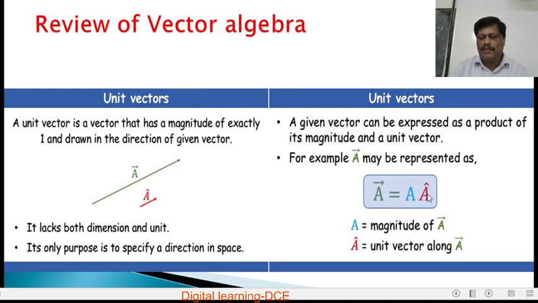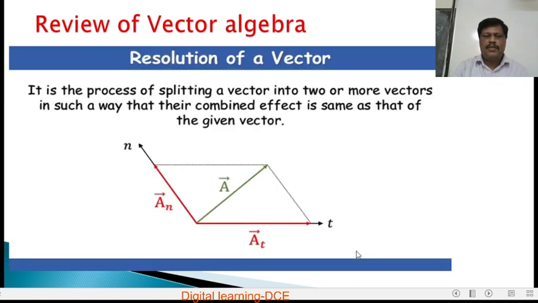Unit vector A is equal to the ratio of the vector to its magnitude. Here vector A is equal to magnitude of A times A cap, and A cap is the unit vector of A. I mean, a unit vector is always represented by drawing a cap on a given vector or symbol. Resolution of a vector.